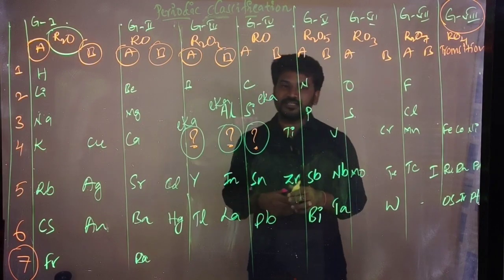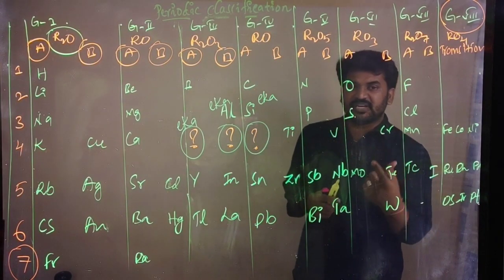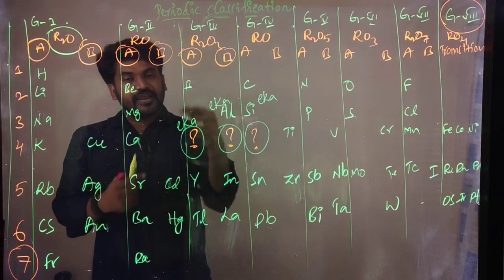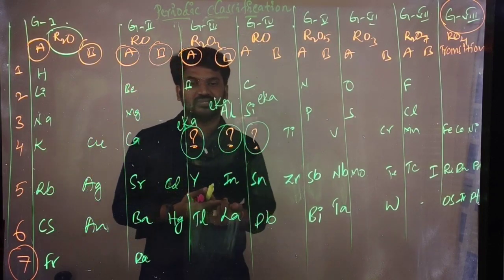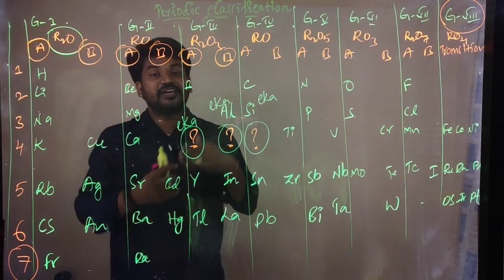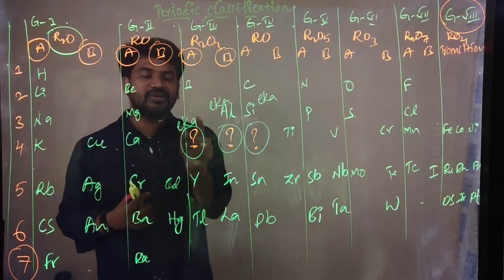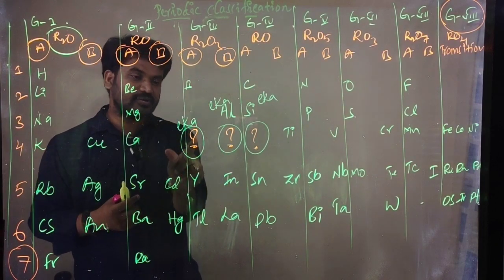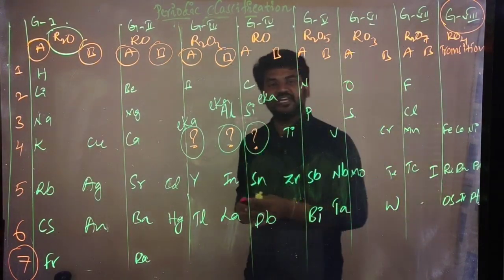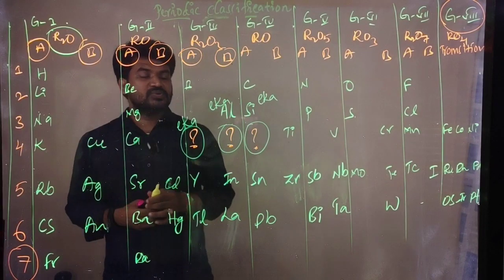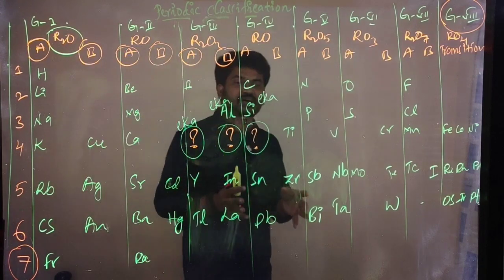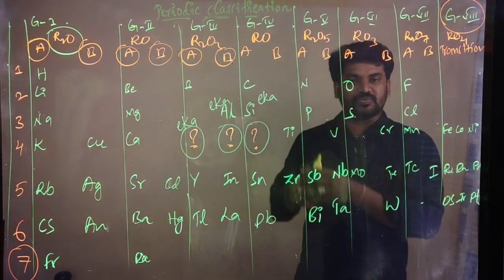Eka is a Sanskrit word. What is the meaning of the Sanskrit word? It means one more. Like boron, another element is having similar properties. So how can we call it? Like boron, one more is there. That one more meaning is Eka. Eka boron, one more boron. Eka aluminium, one more aluminium. Eka silicon, one more silicon. Like that he gave the names of the elements. And these elements were suitable exactly as Mendeleev said: the properties are suitable in the position of the question mark.